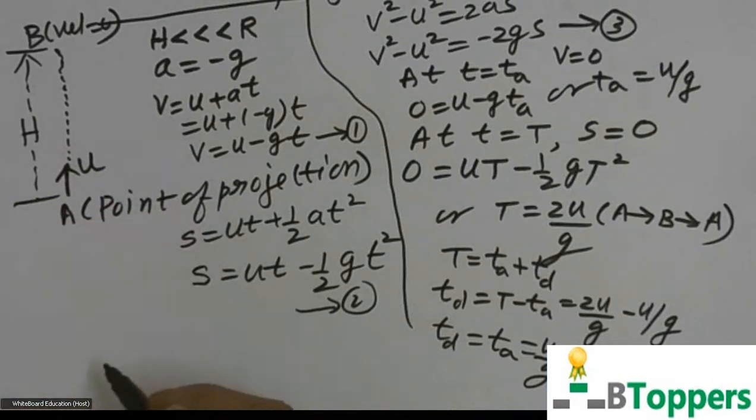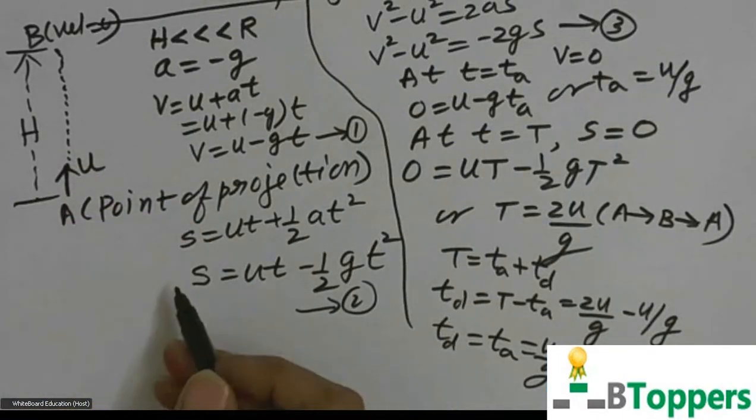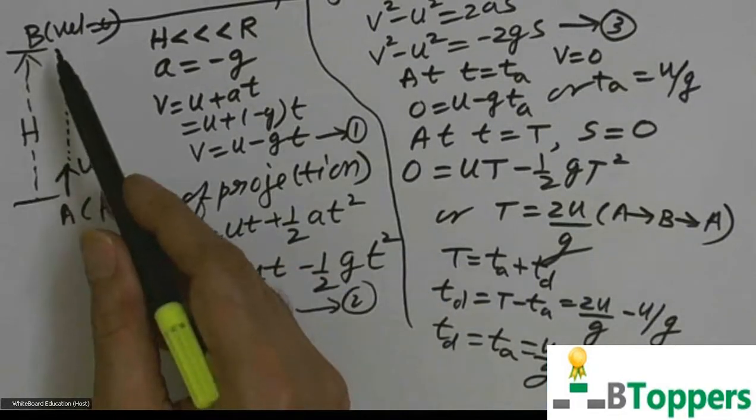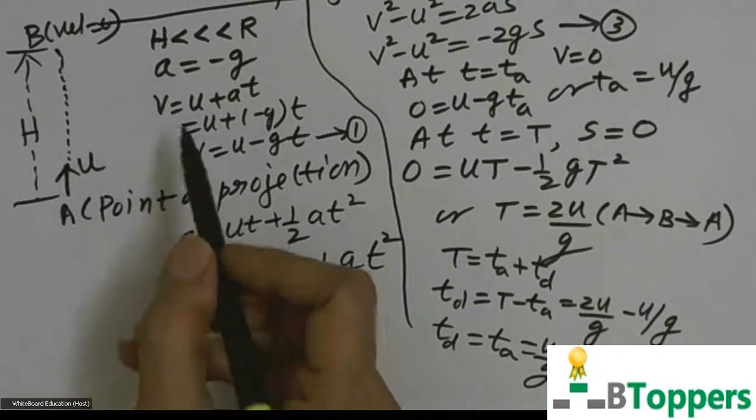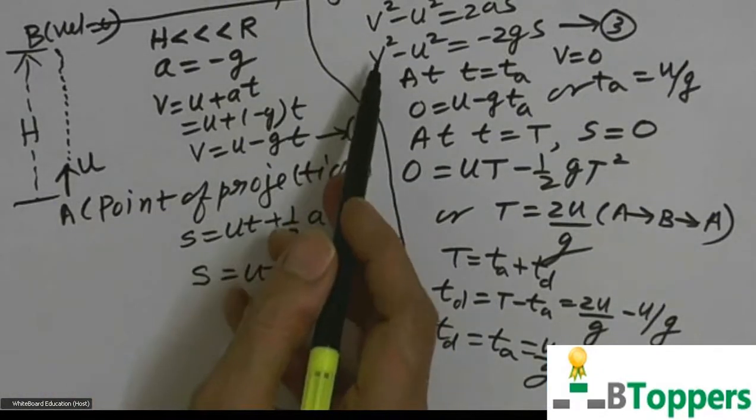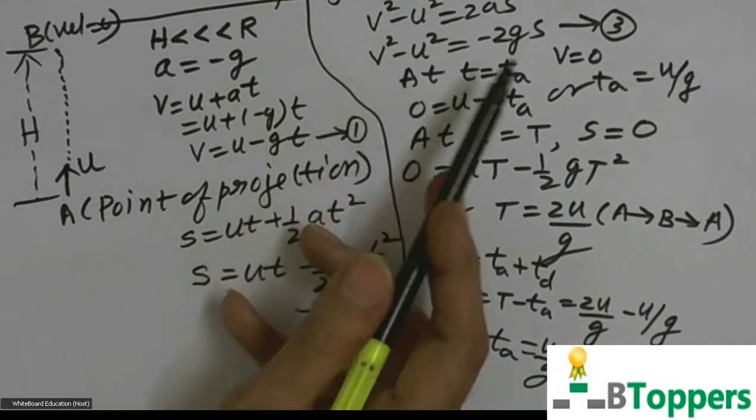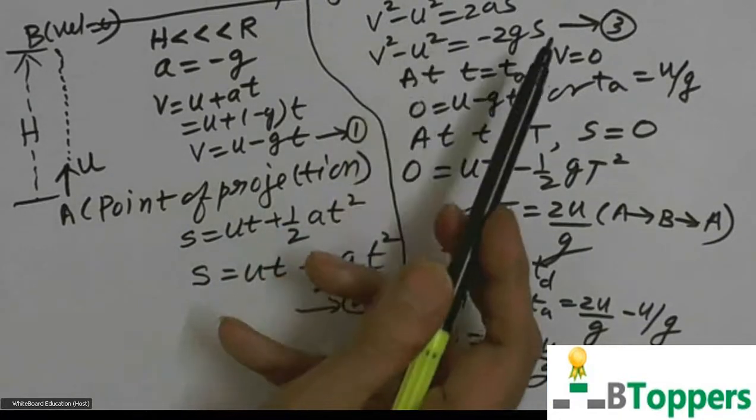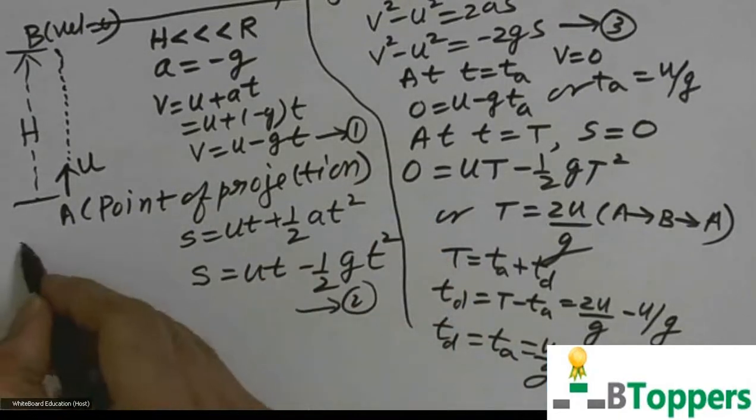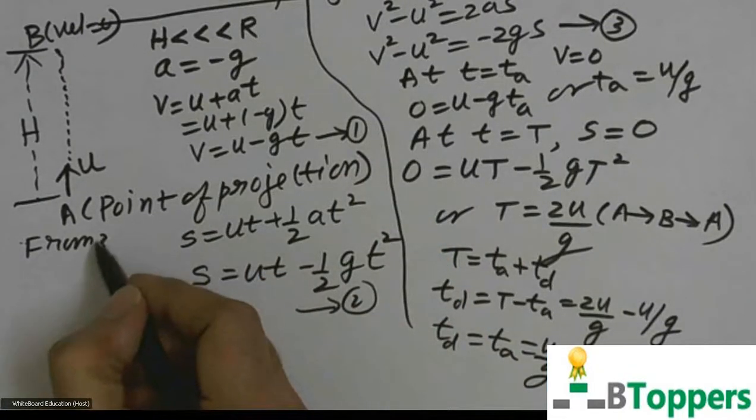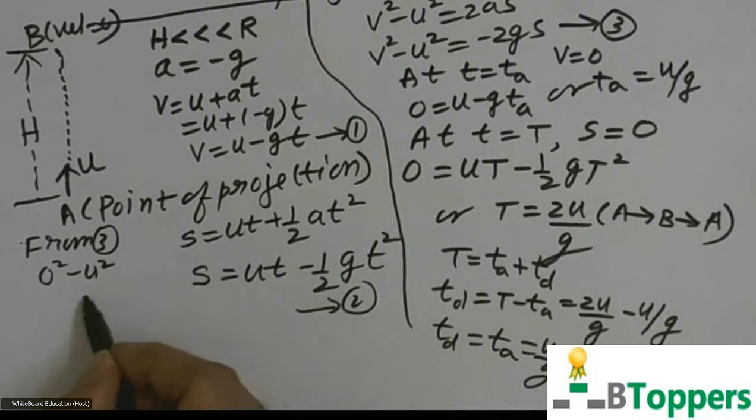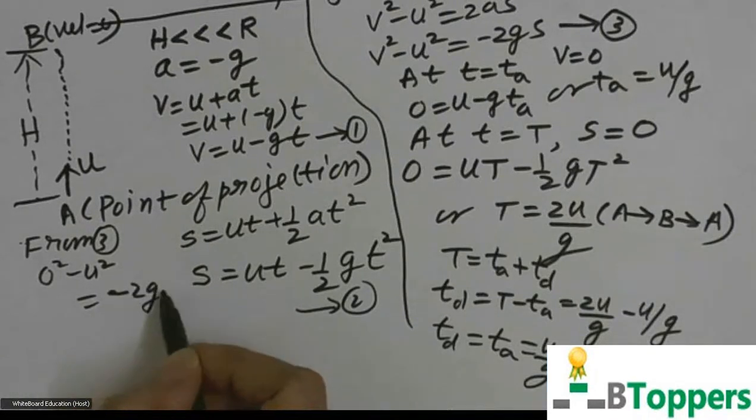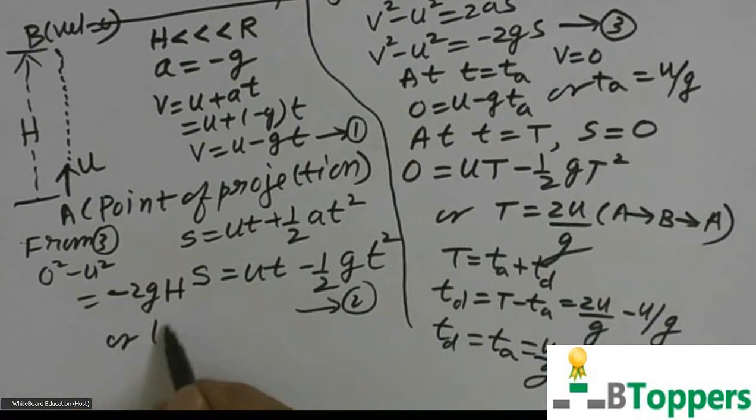The maximum height reached by the body above the point of projection is denoted by capital letter H. So at the highest point V is 0, velocity is 0. But acceleration is constant throughout the motion. So if you put V equal to 0 on the left hand side in equation number 3, when S equal to H, so at the highest point S equal to capital H and V is 0. So from the third equation you can find the maximum height reached above the point of projection by substituting V equal to 0 on the left side and S equal to H. So maximum height reached above the point of projection is given by U square by 2G.